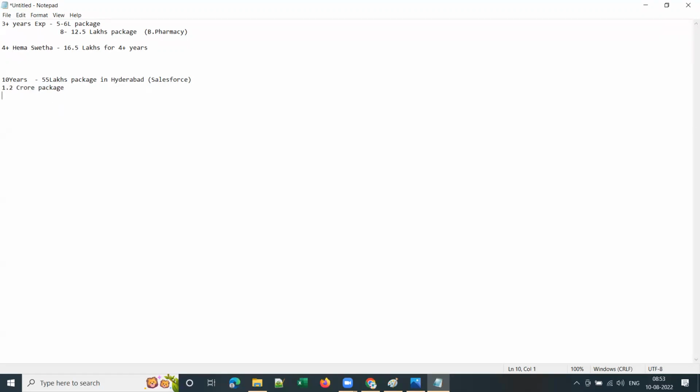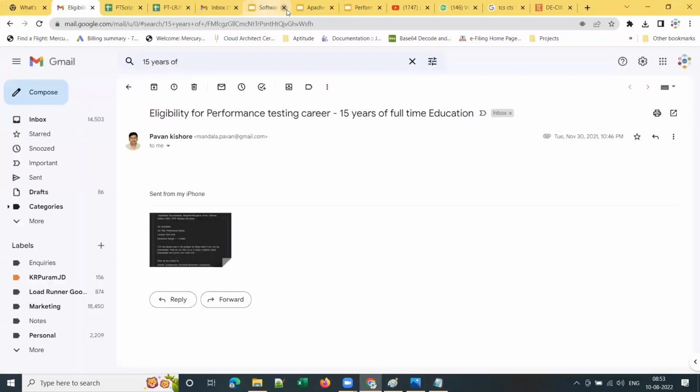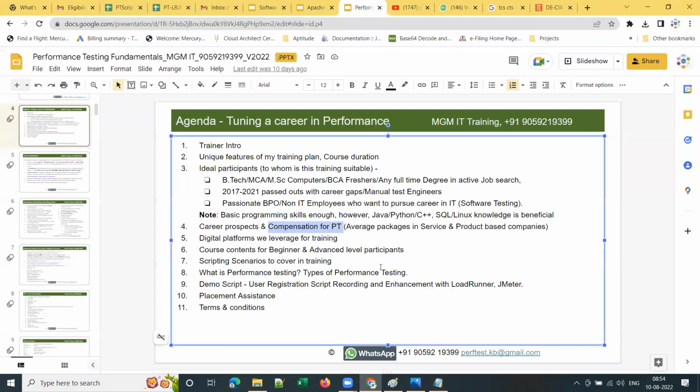Even people with some technologies are getting a 20 lakhs package for 4 to 5 years experience. So that's how the career prospects and the current salaries are in IT. Right? And what are the digital platforms we leverage for training? So is it clear, guys?